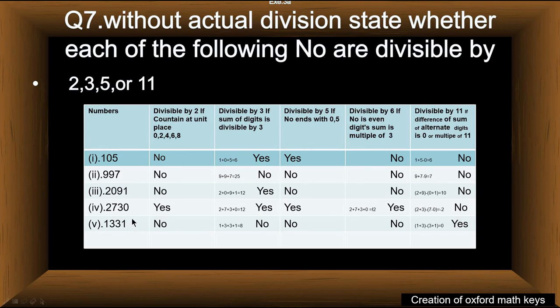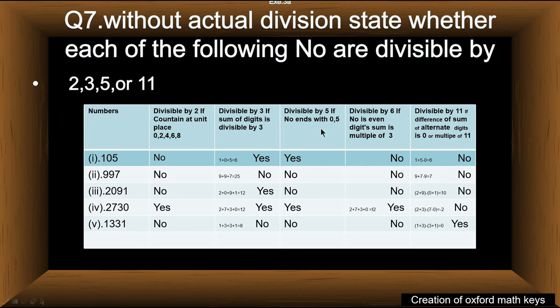1331 is not divisible by 2 because its unit place does not contain any multiple of 2. This number is also not divisible by 3 because its sum of digits is not divisible by 3.